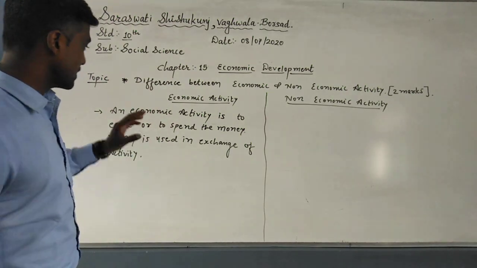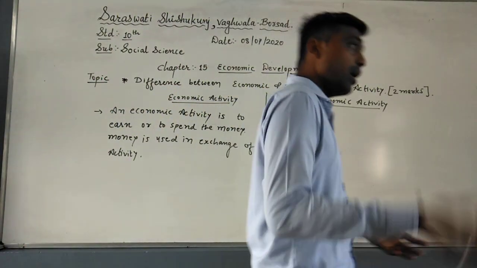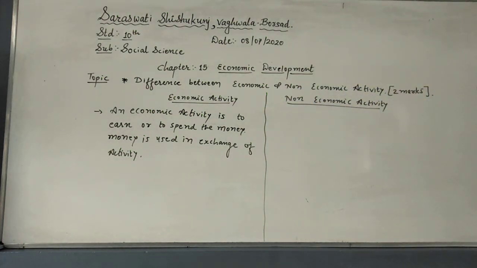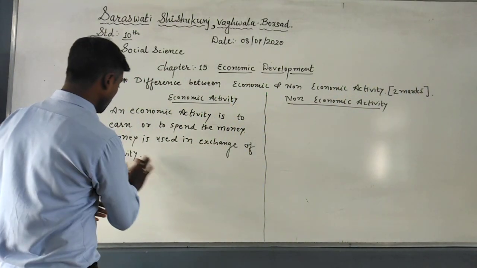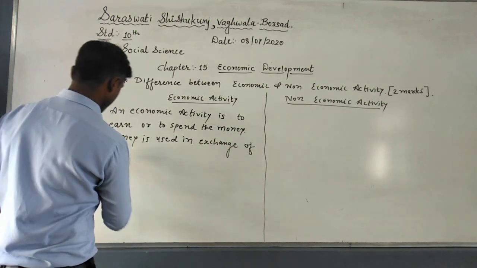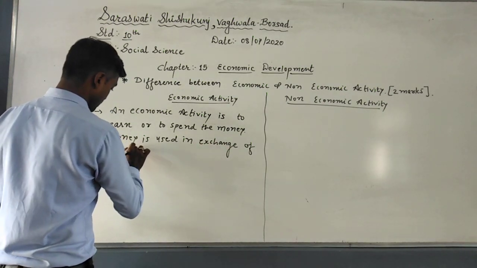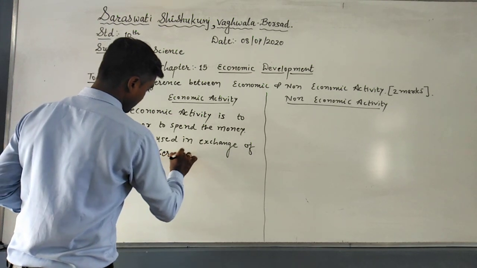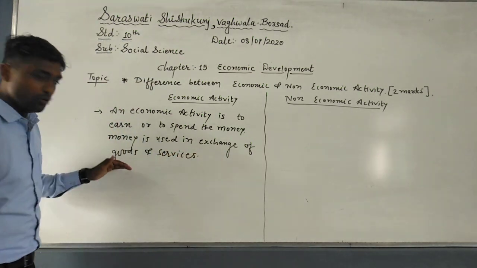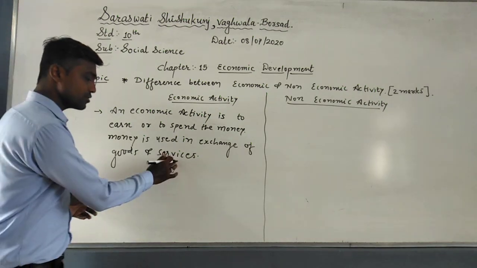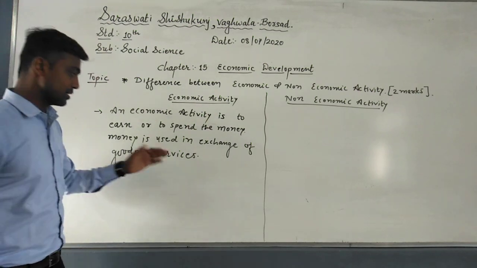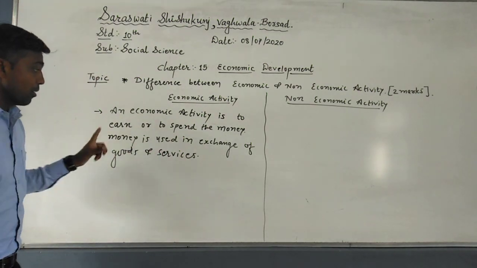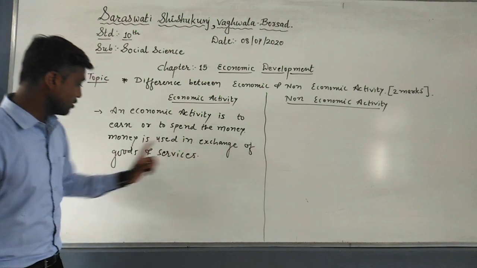Here very simple, you just see that an economic activity is to earn or to spend the money. It means what? We can say that money is used for the exchange of goods and services. Goods and services, or activities, doesn't matter, it is a similar thing, understood, but it looks better that we have written services. It means money is generally used in exchange of goods and services.